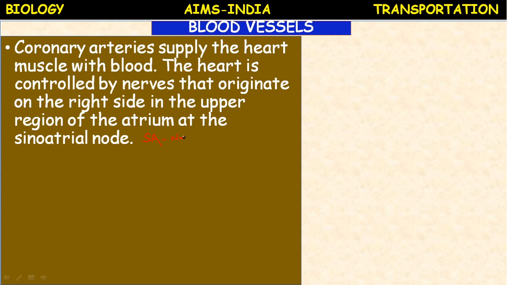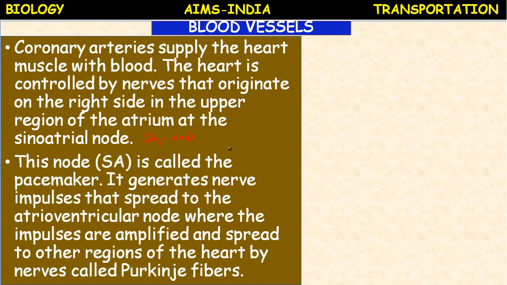The contraction of the auricles begins at the sinoauricular node, which is on the right side in the upper region of the atrium. This SA node is called the pacemaker, meaning it generates the heartbeat.